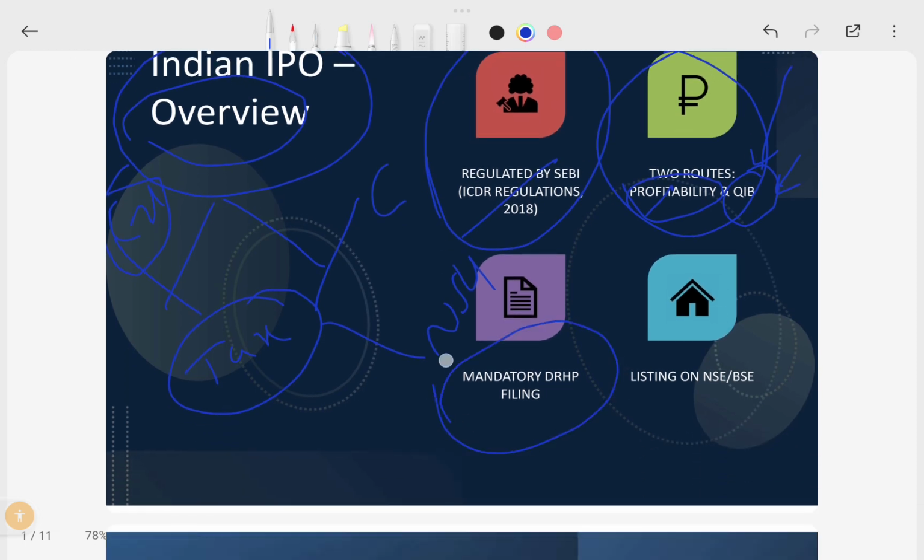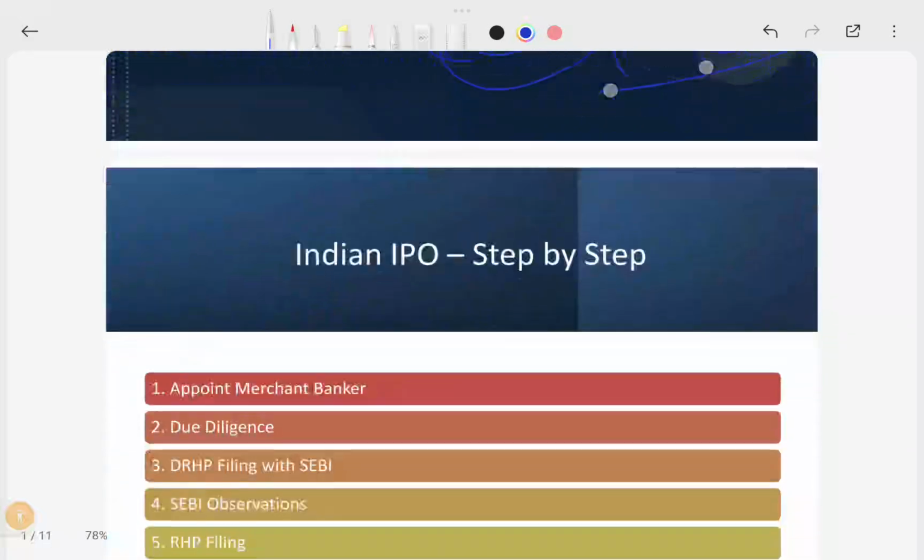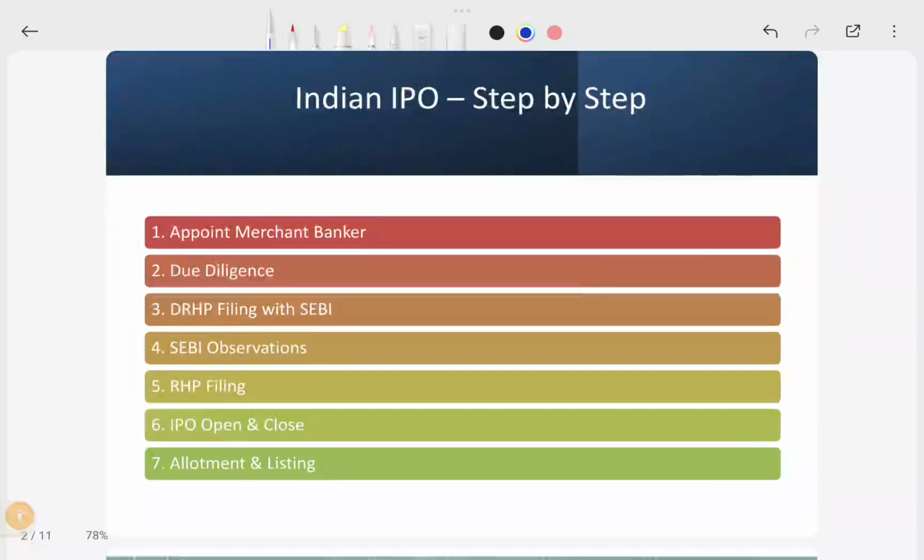Also, a draft red herring prospectus has to be filed with SEBI for Indian IPOs. In IPOs we have two major exchanges, the National Stock Exchange and the Bombay Stock Exchange. We need to comply with their conditions. If you go to the next step, this is the step-by-step procedure.